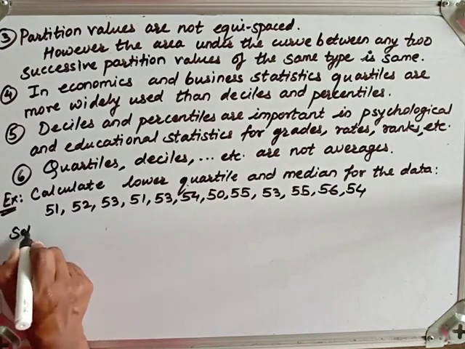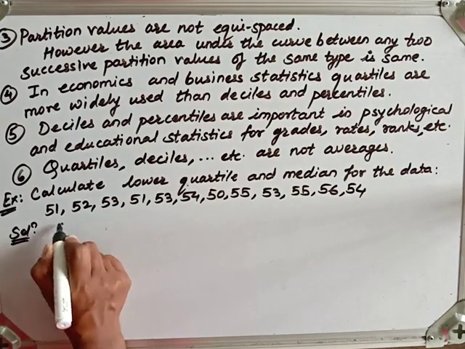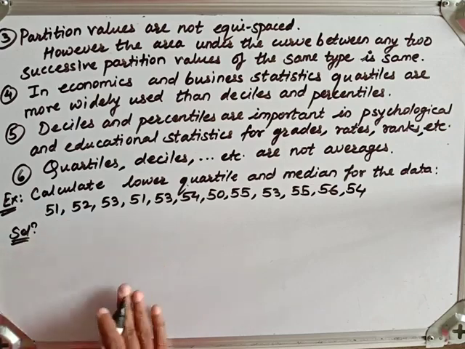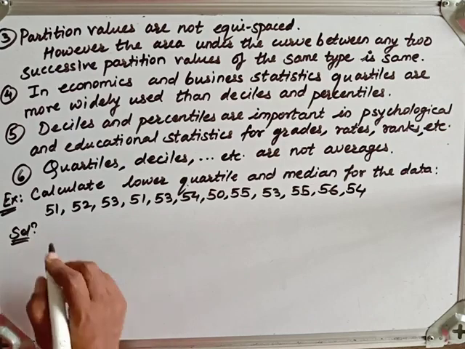So, solution. If an individual series distribution is given, first of all we have to write it in either ascending order or descending order.